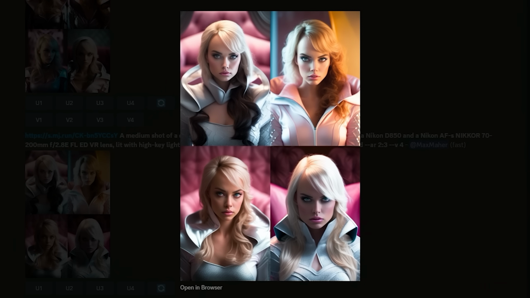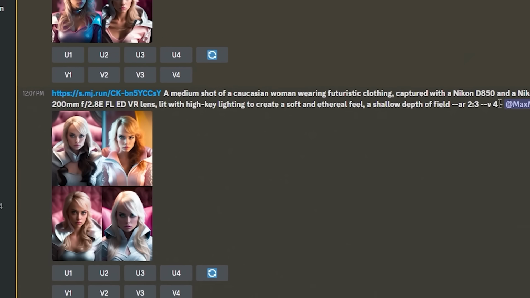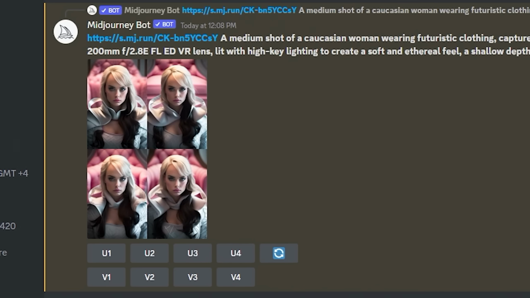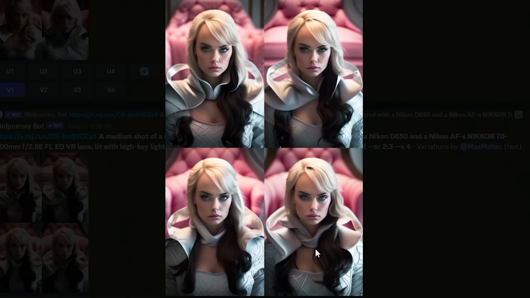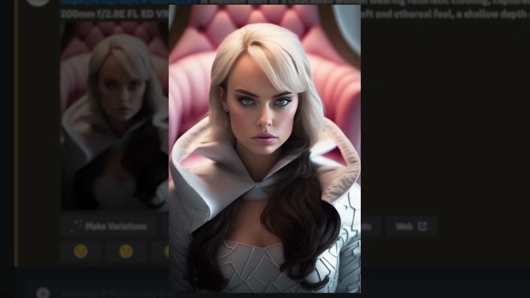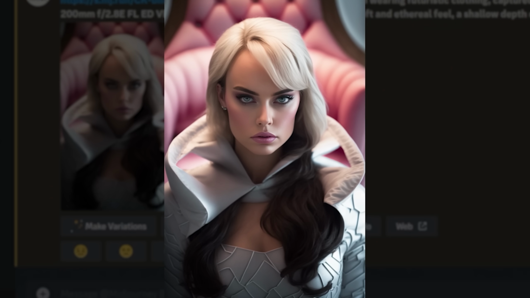Fourth, once you have a result close to what you're looking for, you can then produce variations on it. I like the top left one, so we're gonna click V1. Now these are looking pretty good. I think the bottom right is my favorite of the variations, so we're gonna click U4 to upscale that one. And there's the final result. Not the worst looking avatar I've ever seen.